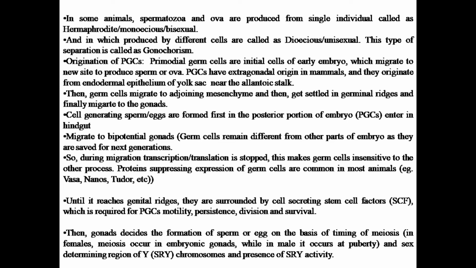After reaching the gonad, the formation of sperm or egg is decided on the basis of timing of meiosis. In females, meiosis occurs in the embryonic gonads, while in males it occurs at puberty, and it also depends on the sex determining region of the Y chromosome, called the SRY region.